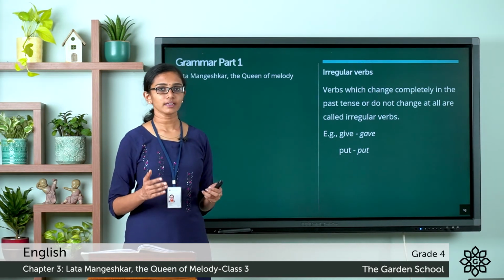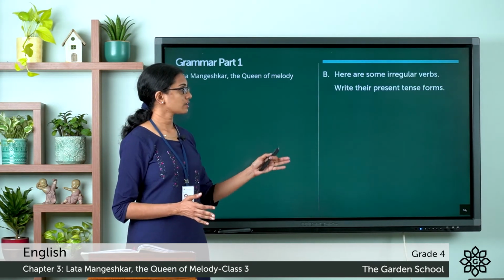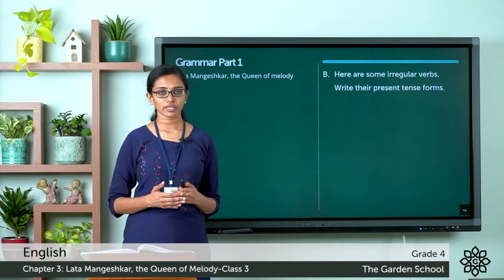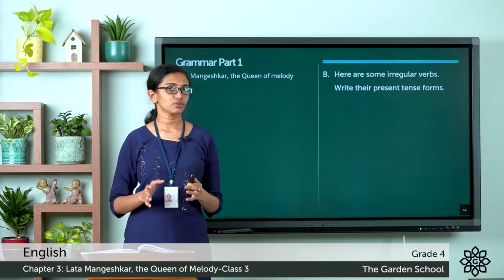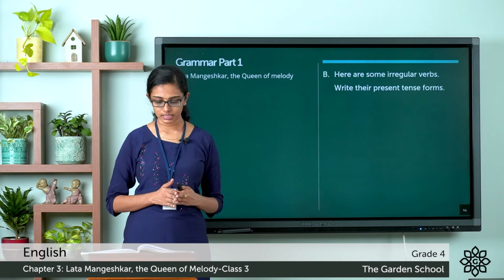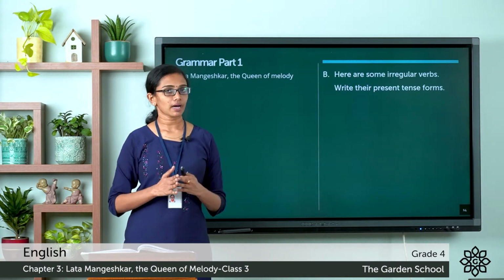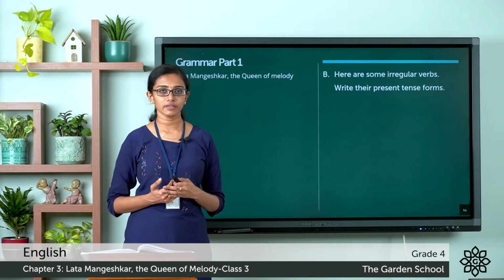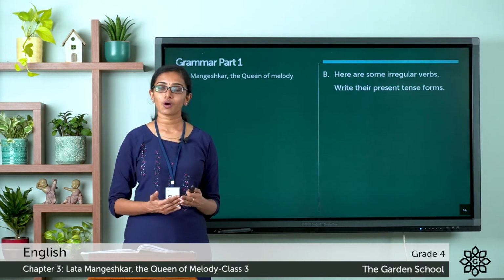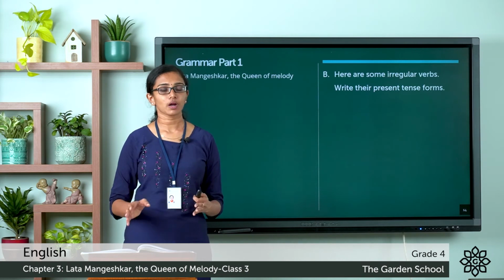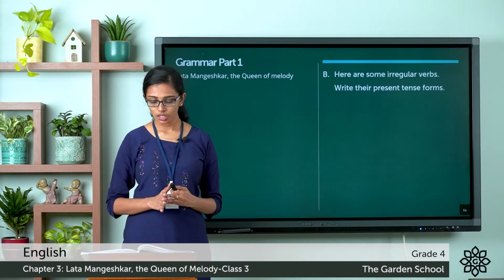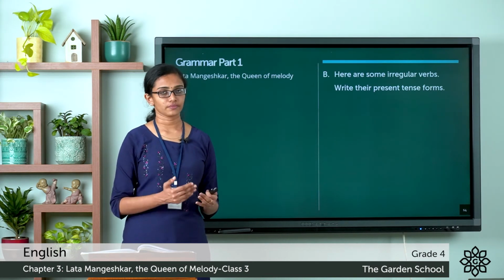So in the exercise part, there is a question. Here are some irregular verbs. Write their present tense forms. So please look at your textbook, page number 45. Do you see tables there? One column is for past tense, one column is for present tense. So in the column named past tense, you can see a few verbs are given. The verbs are given in the past tense form. Now you have to write the present tense form of the verbs given there in proper column. You have to write the present tense form in the column named present tense. Now you may use a dictionary if needed.